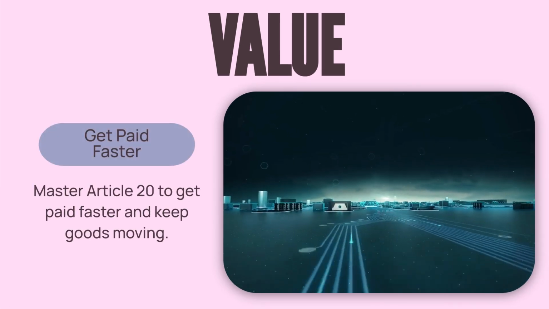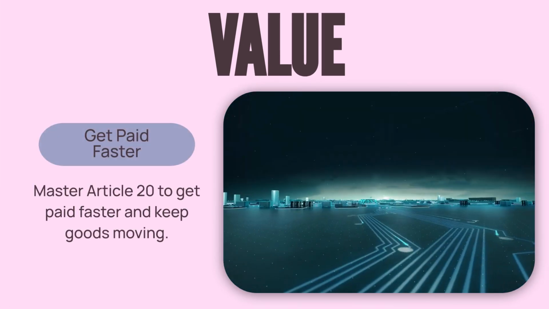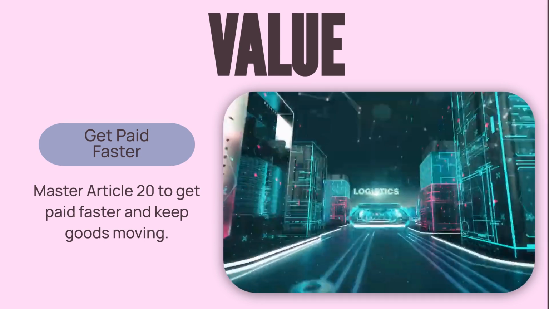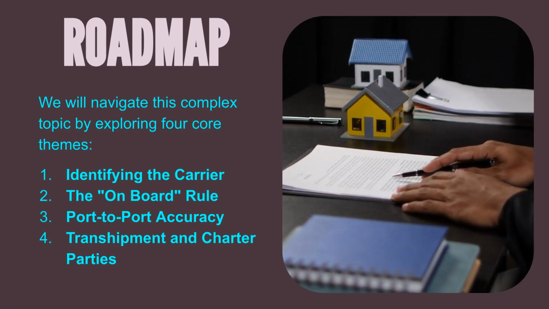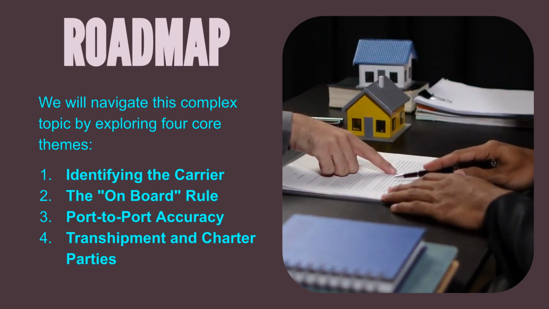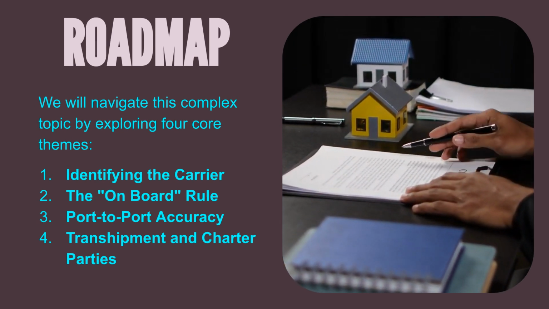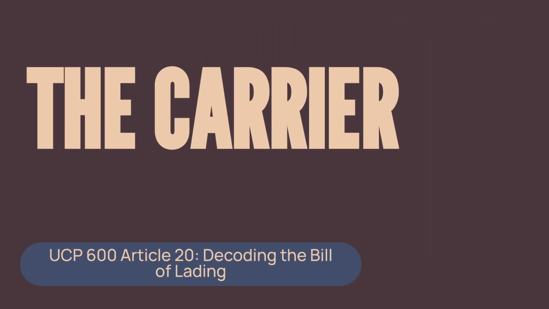We'll strip away the legal jargon to give you a clear step-by-step guide. By the end, you will know exactly what a bank looks for to ensure your documents are accepted immediately. We'll navigate this complex topic by exploring 4 core themes: identifying the carrier, the onboard rule, port-to-port accuracy, and transshipment and charter parties. First up, identifying the boss or the carrier.